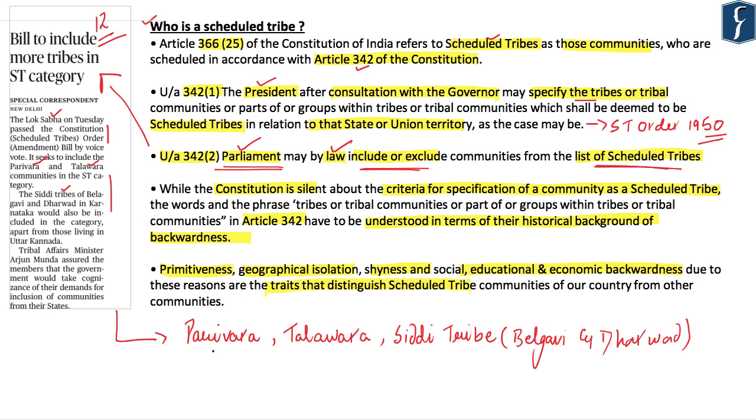Now, it is the Parivara and Talwara tribes and the Siddhi tribe of Belgavi and Dharwar which are to be included in the scheduled tribes list as far as the state of Karnataka is concerned. So, from the perspective of prelims, you can also keep this information in mind that these four tribes are related to the state of Karnataka. So, with this, let's take up our next news.